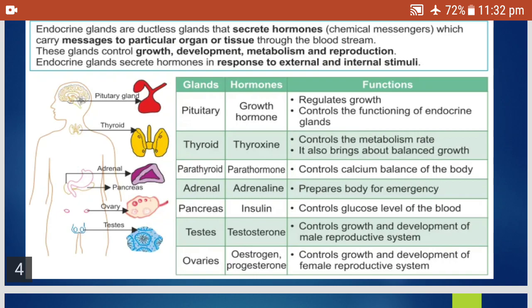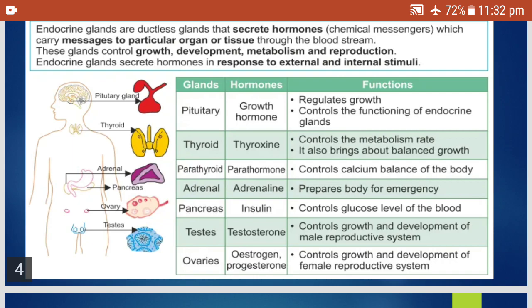It also brings about balanced growth. Parathyroid secretes parathormone which controls the calcium balance of the body. Adrenal gland secretes adrenaline which prepares the body for emergency. Pancreas secretes insulin which controls the glucose level of the body. We will discuss this in detail in my next slide.